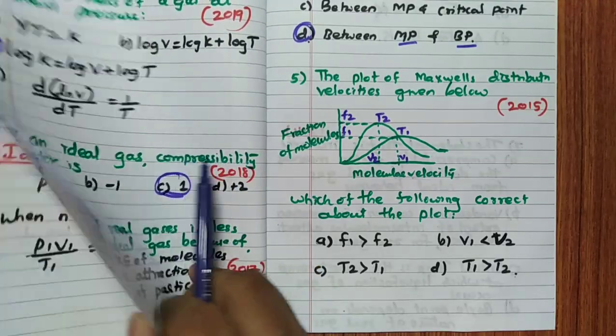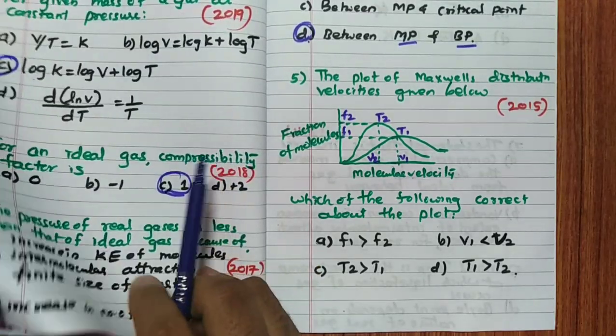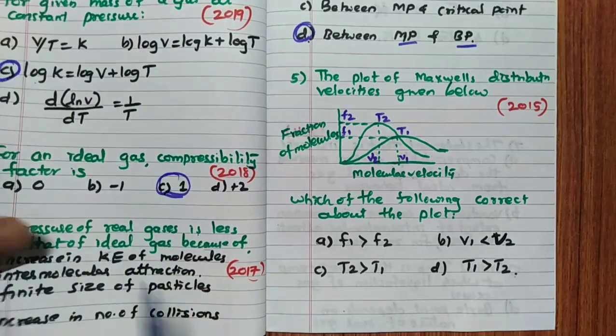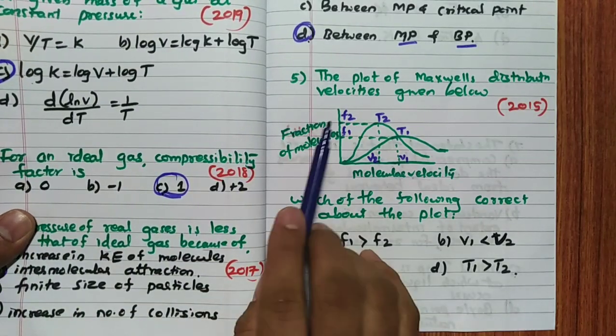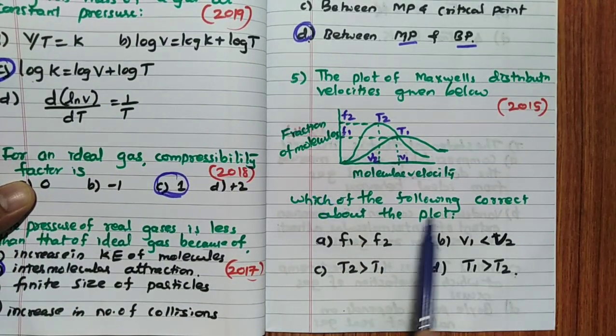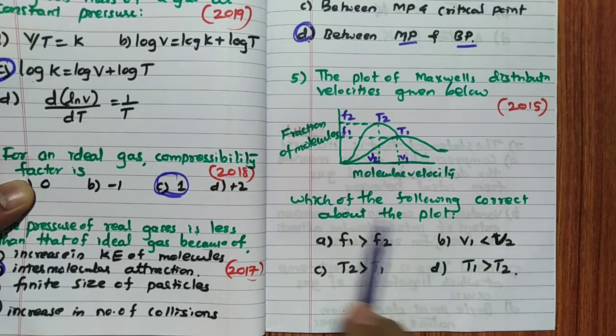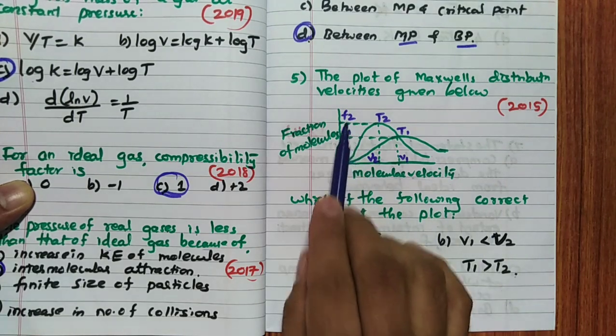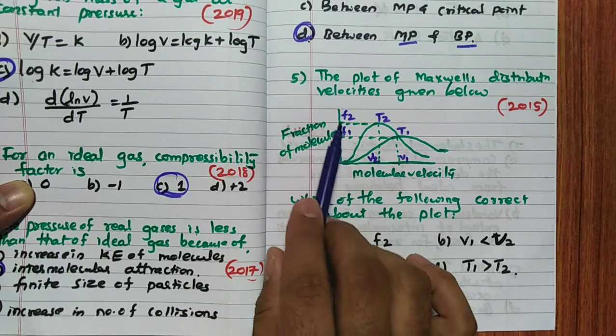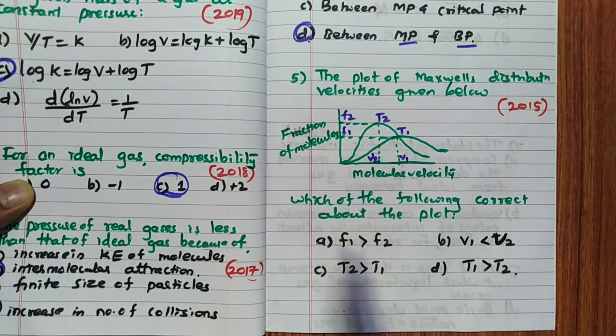So according to that graph you can tell the answer, correct? So now in this case, option C, F1 is more than F2. They want: which of the following is correct? F1 is more than F2. If you see this graph also, you can easily tell. Definitely F2 is more than F1, correct? F2 is more. So this is not the answer.